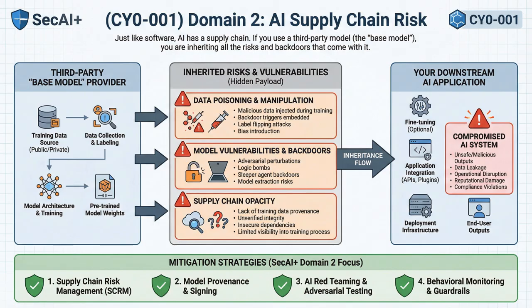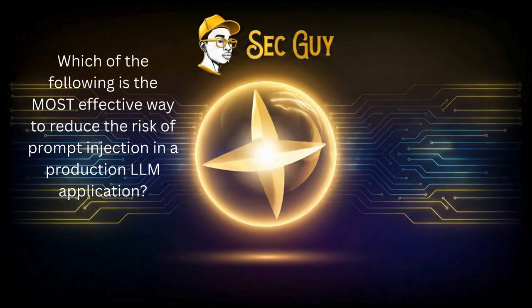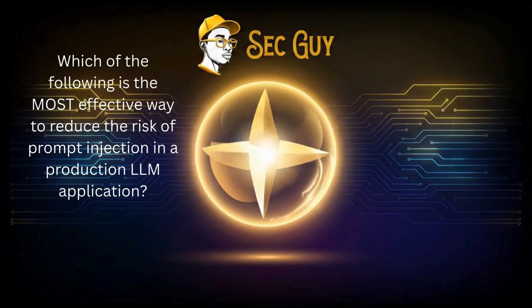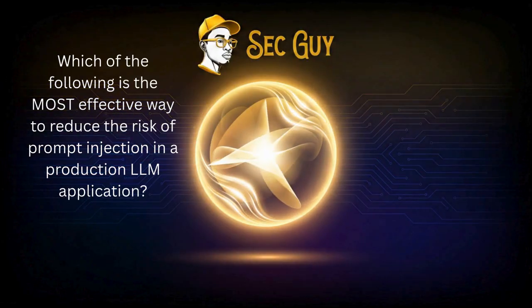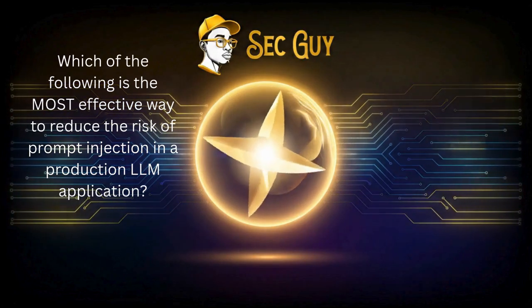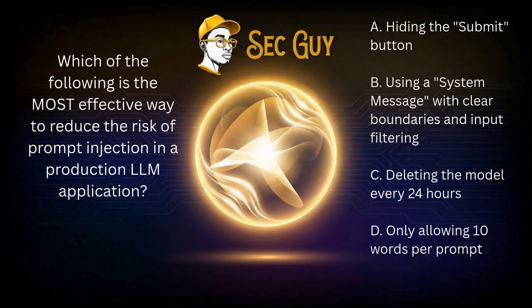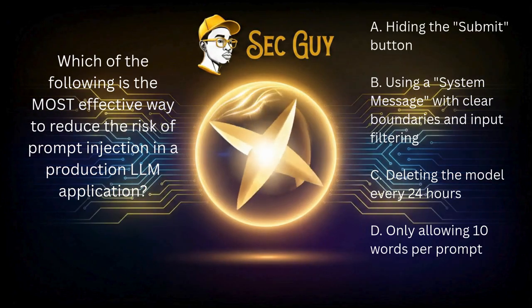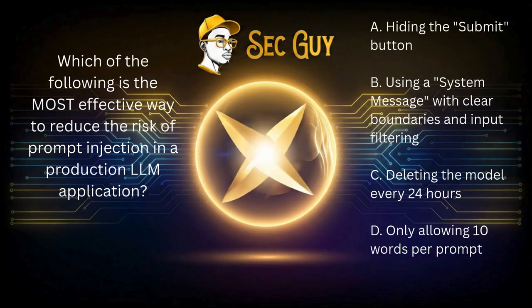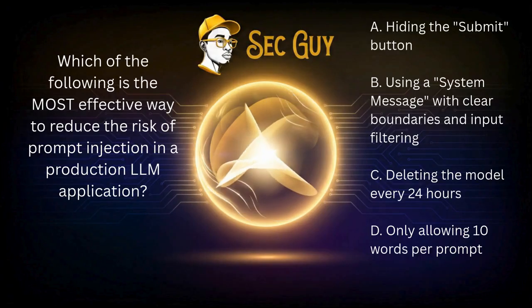Question 7. Mitigating prompt injection. Which of the following is the most effective way to reduce the risk of prompt injection in a production LLM application? A. Hiding the submit button. B. Using a system message with clear boundaries and input filtering. C. Deleting the model every 24 hours. D. Only allowing 10 words per prompt.